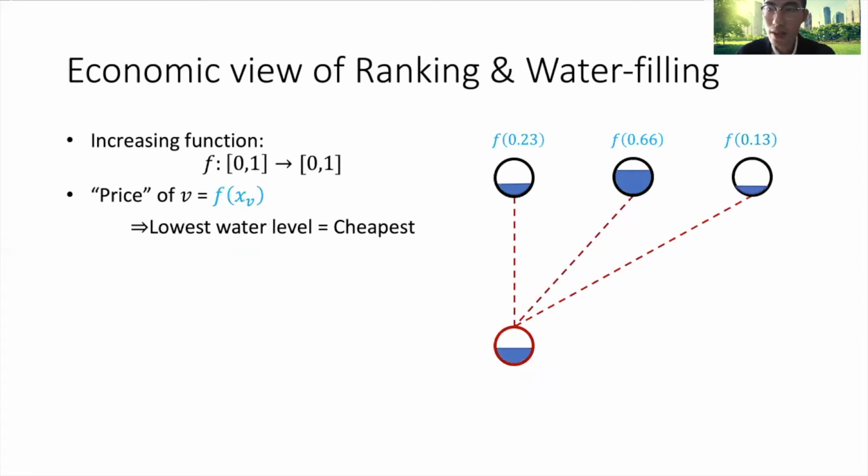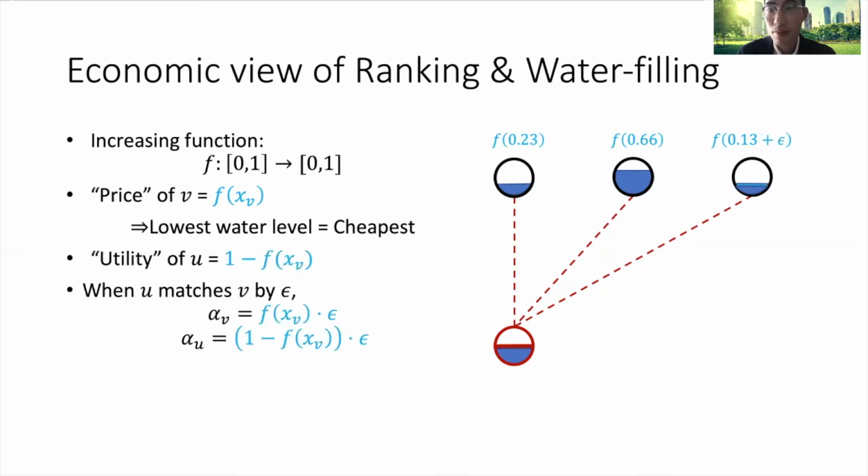So for water filling, this is similar. I use f instead of g to denote another function, but again, it's also an increasing function. Now the price of a vertex is f of x_v, where x_v denotes the water level of vertex v. Again, the lowest water level corresponds to the cheapest vertex.